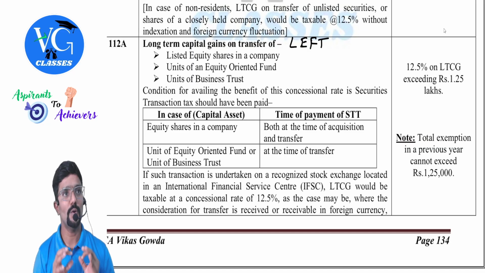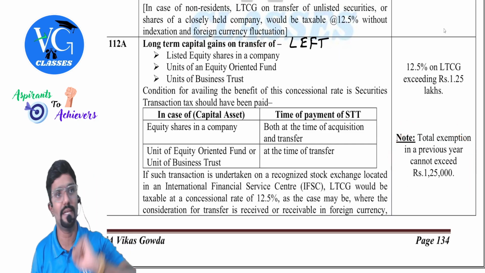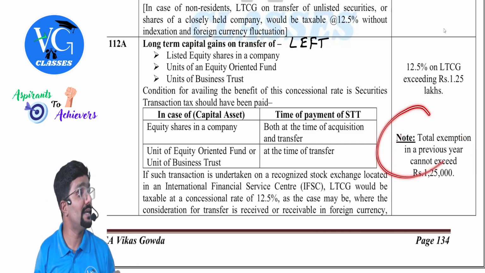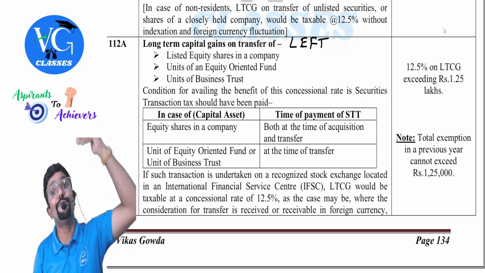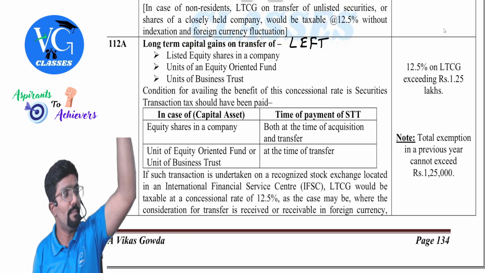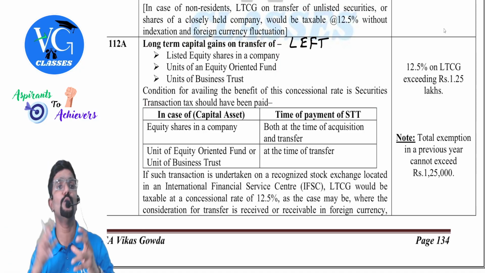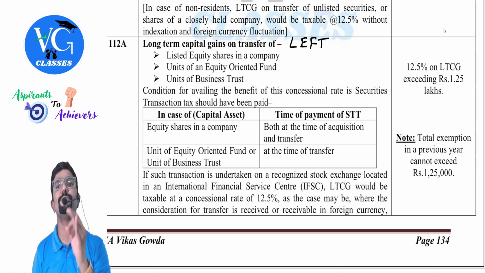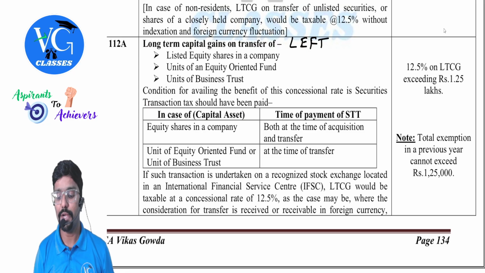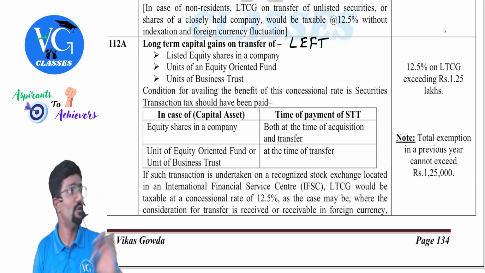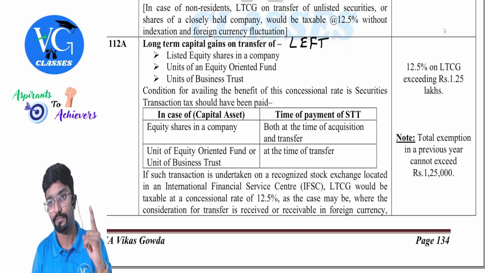Hope you guys understood. This 1,25,000 is not an exemption given while calculating the income. It is an exemption given while calculating the tax. That means whatever your long-term gain is, include it fully under the head capital gains. But while calculating tax, reduce 1,25,000, and on the remaining you will calculate 12.5%. So please be careful, because students might commit a mistake by reducing this 1,25,000 while computing income itself. Please don't do that. In that case, your total income will be understated, which is wrong.